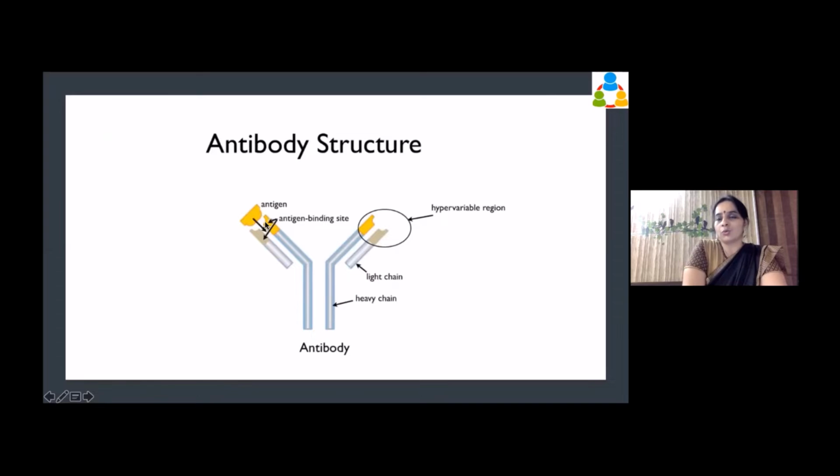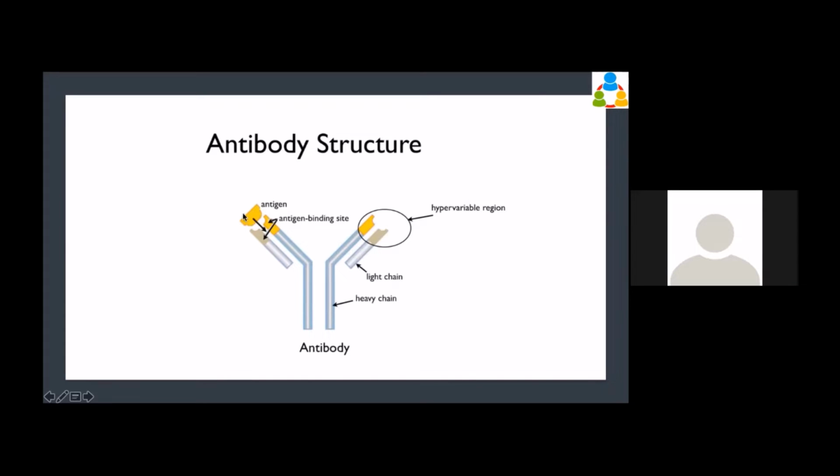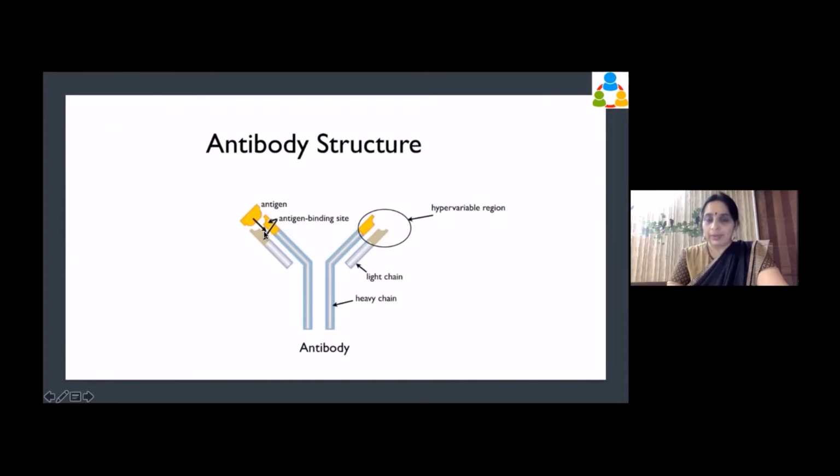Yesterday I had shown you how it is like a plug and socket system, right? So the antibodies are very specifically produced. So the A antibody will be this. Can you see this hypervariable region, right? Can you see this antigen here? Yes, ma'am. So now this is the antigen binding site.